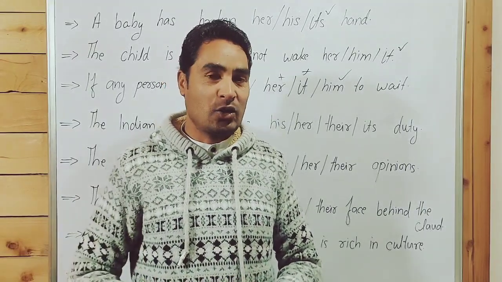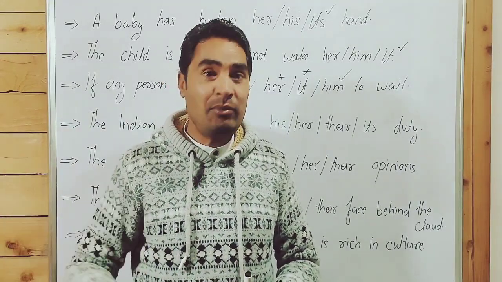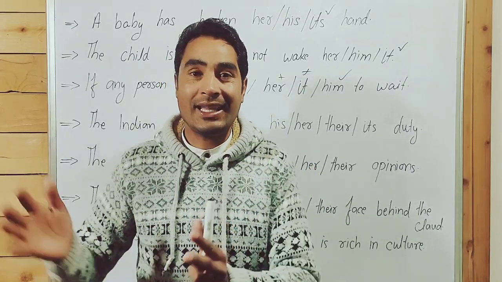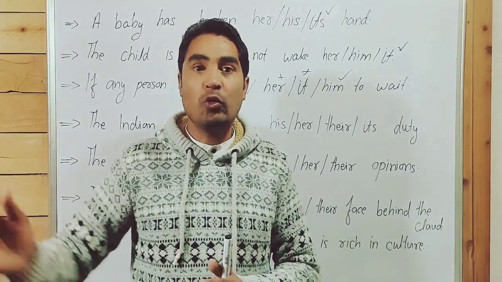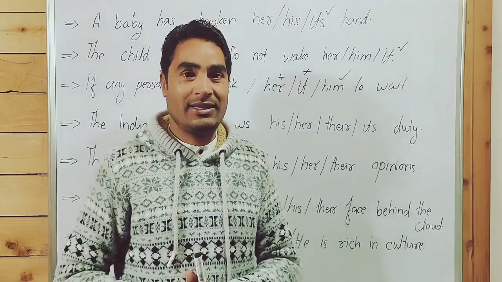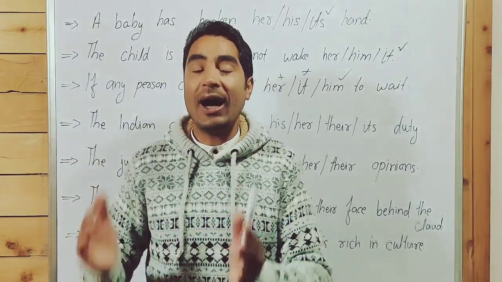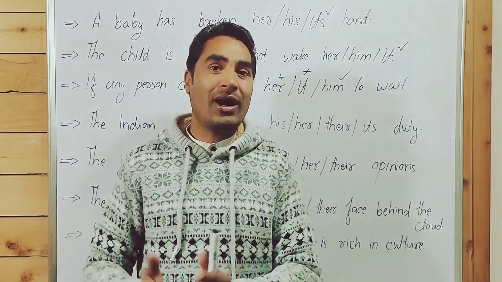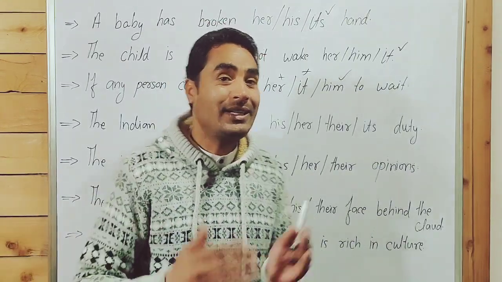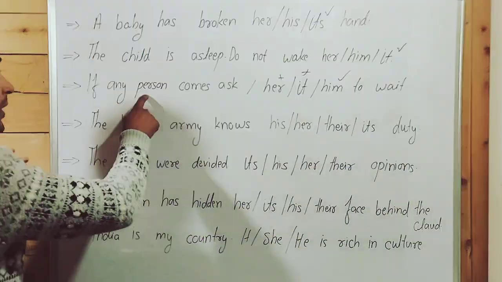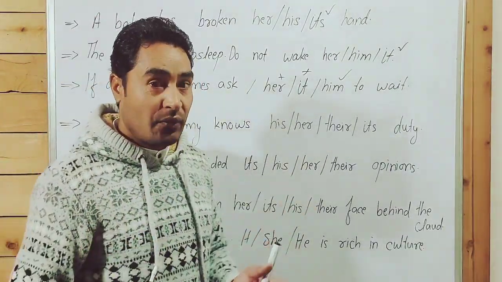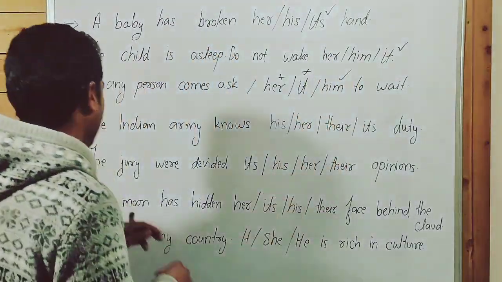Someone is at the door. Ask him to come, not ask her to come. Someone is at the gate. Ask him to wait, not ask her to wait. Each is free to ask whatever he wants, not whatever she wants. When common gender is not clarified, we prefer masculine gender.